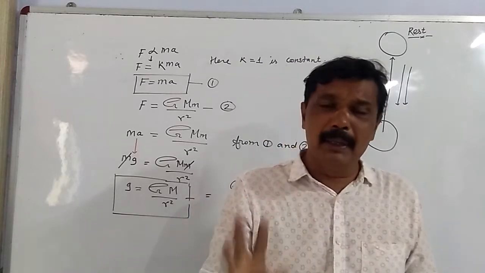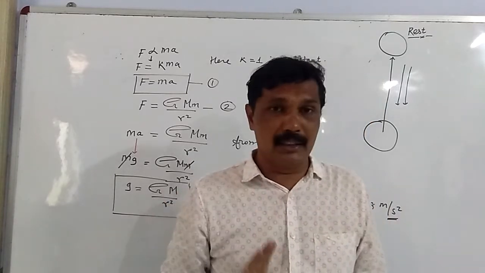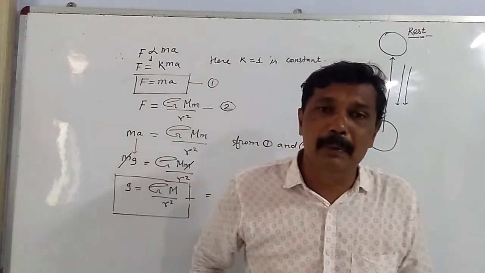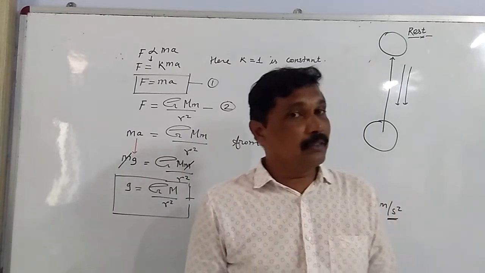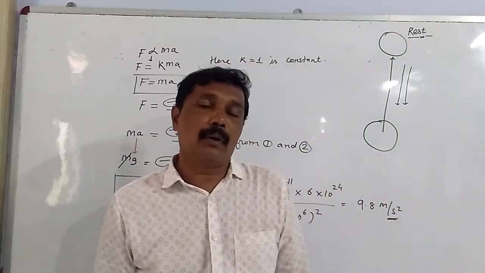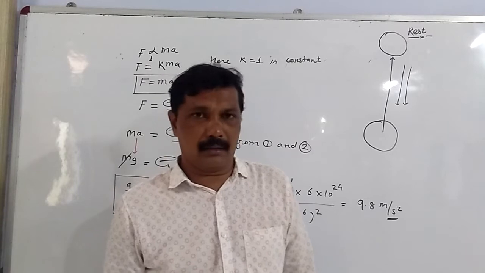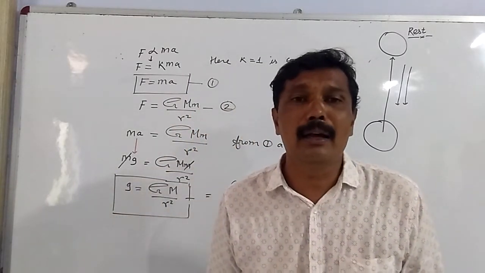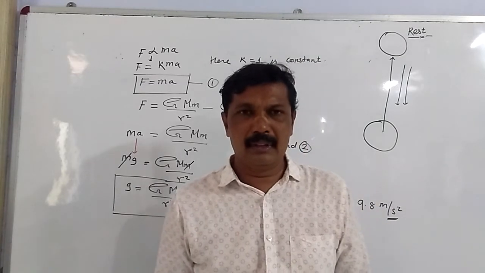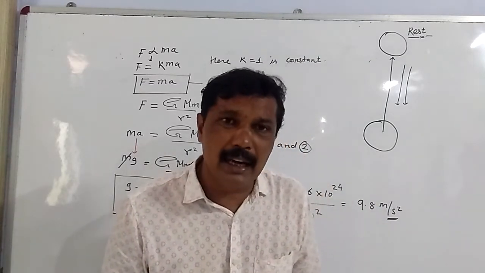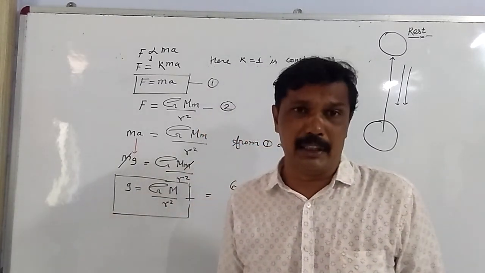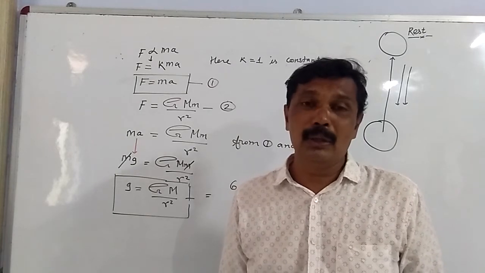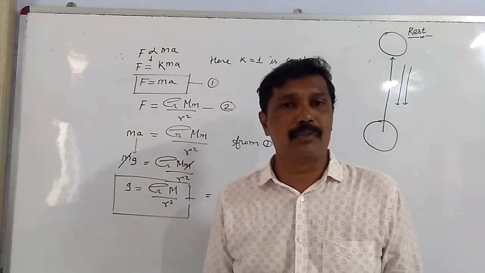Then again there will be a change in the velocity. This change in the velocity will be due to the gravitational force acting on the body by the earth. Now here the velocity will go on increasing. From this example we have seen that there is a change in velocity of an object due to the gravitational force of the earth.